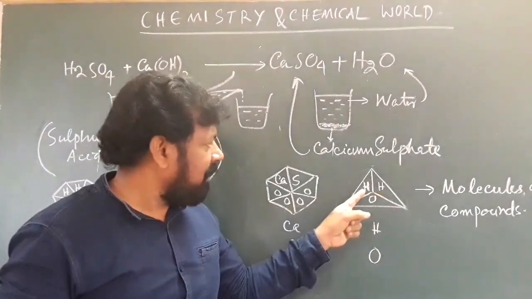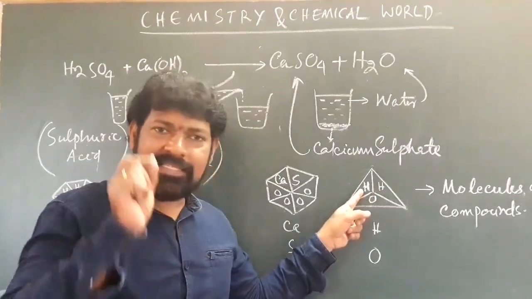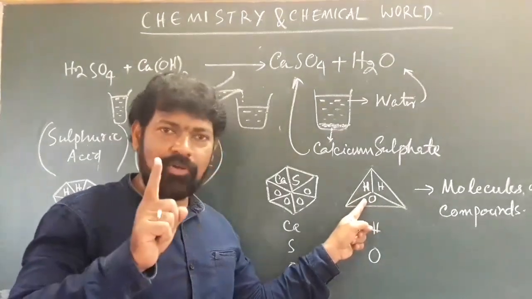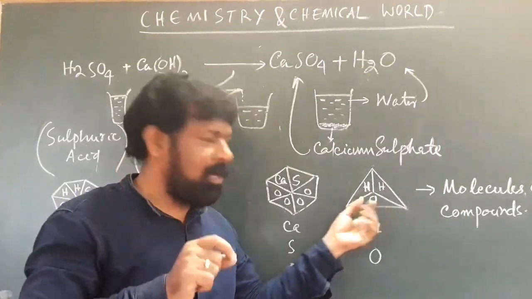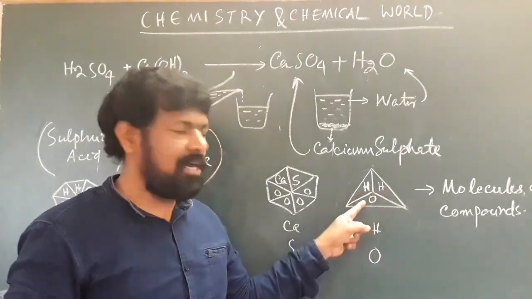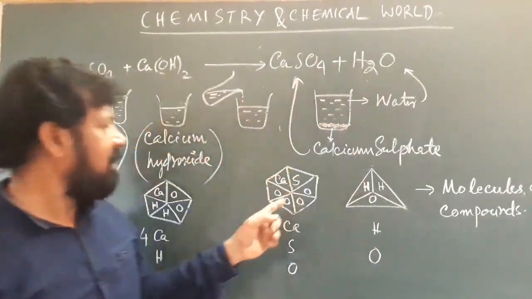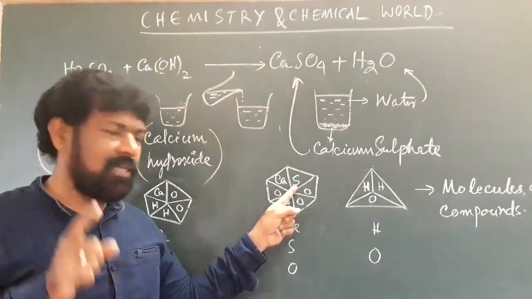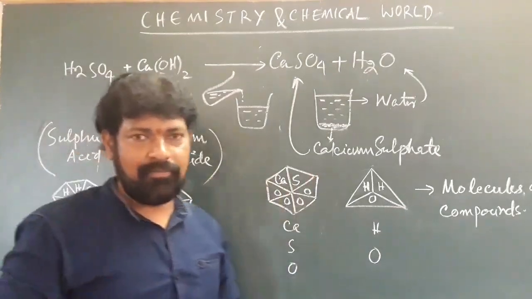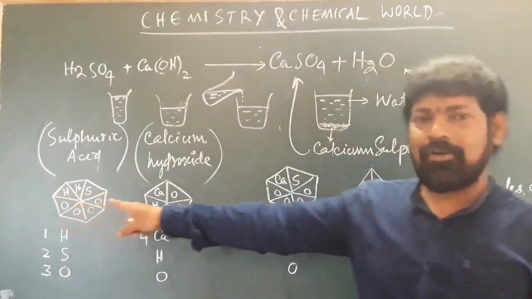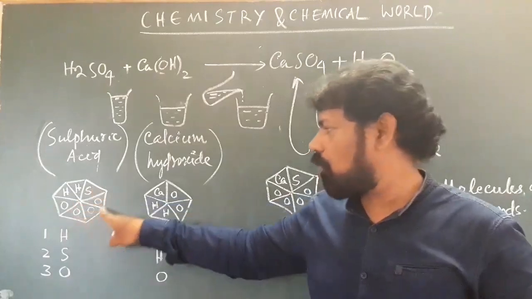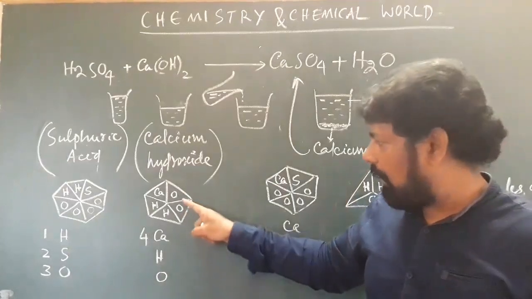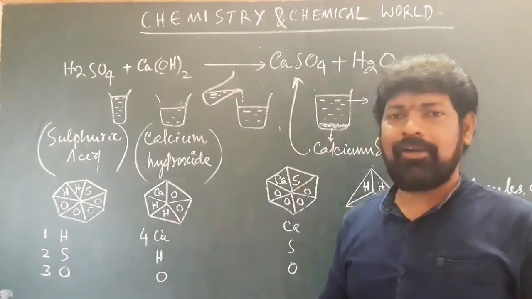And in this molecule, you got H and O. This single H is called an atom. So, two atoms of hydrogen, one atom of oxygen. The single unit inside the molecule is called an atom. Two atoms of hydrogen and one atom of oxygen, we got the water molecule. Similarly, a calcium sulfate molecule is made of one calcium atom, one sulfur atom and four oxygen atoms. Coming to sulfuric acid, two hydrogen atoms, one sulfur atom and four oxygen atoms. And coming to calcium hydroxide, one calcium atom, two oxygen atoms and two hydrogen atoms.